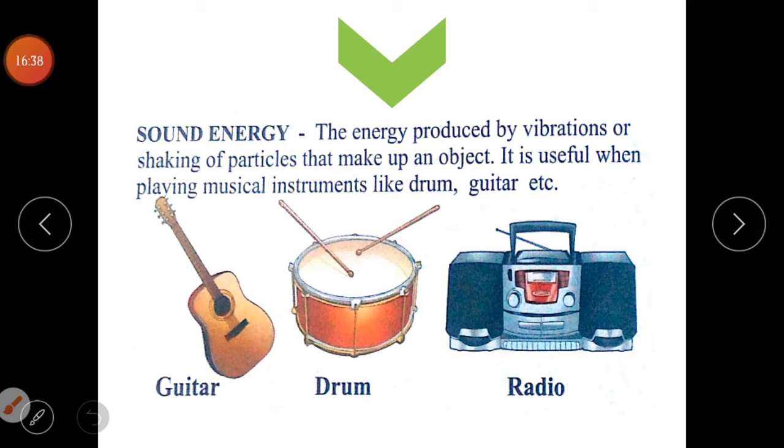Okay, sound energy. The energy produced by vibrations or shaking of particles that make up an object is called sound energy. When you start beating an object with another object, that is vibration. It produces sound. Okay, it could be a sound, it could be a noise. Your radio produces sound because there are vibrations inside it that produce such sound. The drum produces sound because you use a stick on it. A guitar produces sound when you touch the strings of the guitar. Okay, so it is useful when playing these musical instruments.